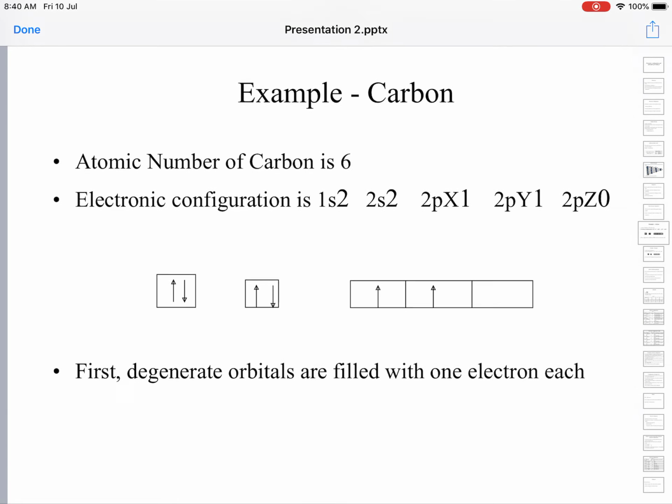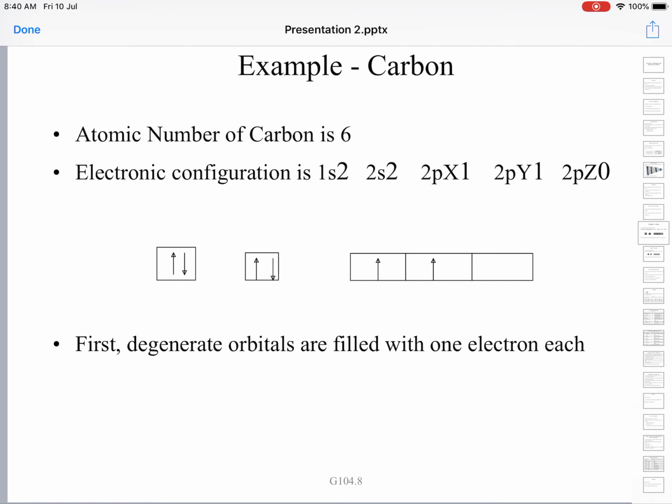Example, carbon. Atomic number of carbon is 6. Its electron configuration is 1s2 2s2 2p2, six electrons. You can see in the diagram 1s is filled completely with 2 electrons, and 2s is also filled with 2 electrons. Each orbital can accommodate a maximum of 2 electrons.